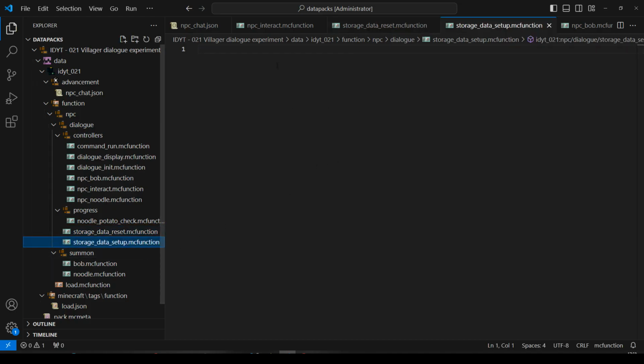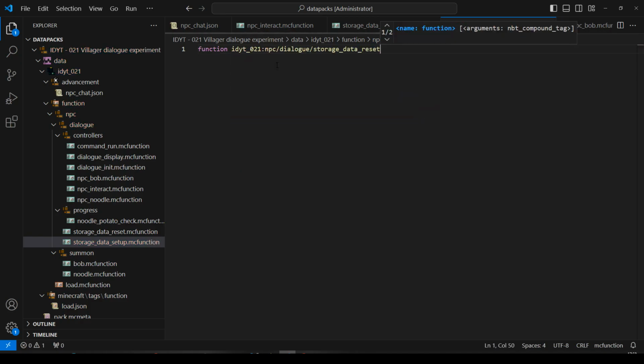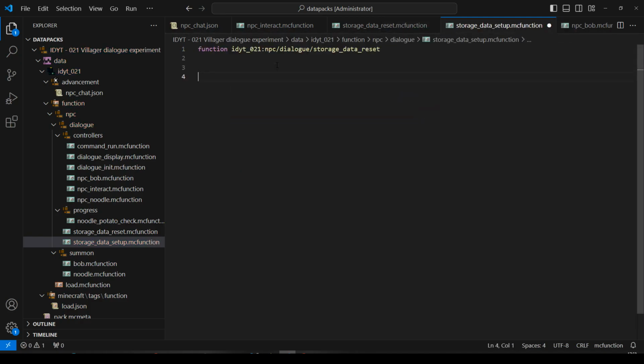So now let's do the setup. The first thing I want to do in the setup is reset the data that's already there. So I'm going to do function data reset. And now I'm going to do some text for what the NPC is going to say. So I'm going to do data modify storage dialogue.